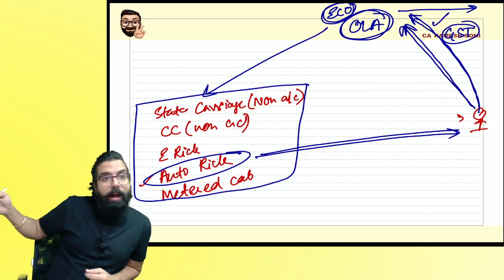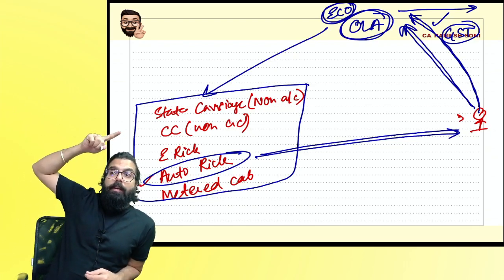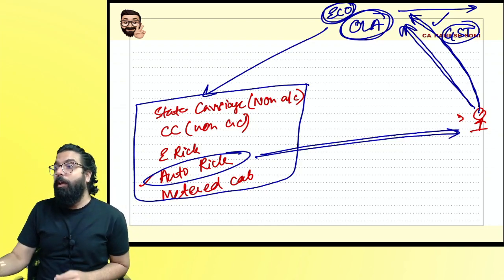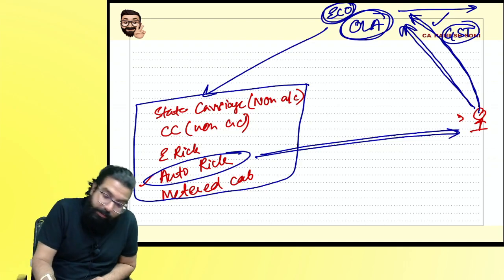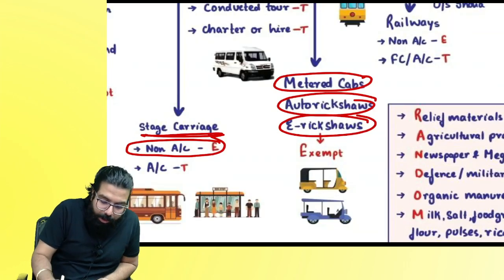So now book the auto directly. Because if you book through Ola, Ola will collect the money, plus they will collect GST from you and pay it to the government. You booked one e-rickshaw by putting your hand and stopping it. If you go on your app and book, then what will happen? GST will come. Did you understand what I'm telling? So they have got the amendment over here.